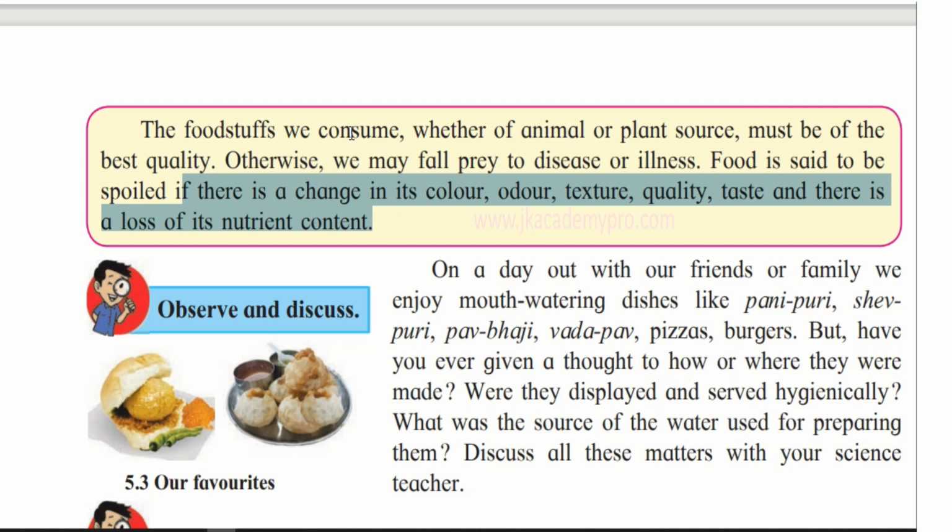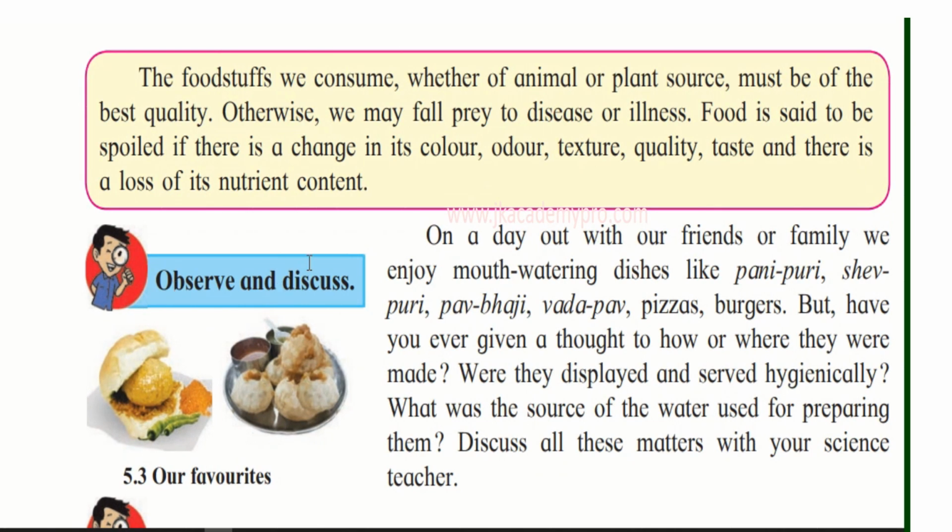So, we have to take care, check, and pay the right amount of money. And you have to do a lot of thinking about where you are buying it from, and from whom you are buying the foodstuff. So all these things we have to do before we buy our foodstuff and before we consume it. Observe and discuss.